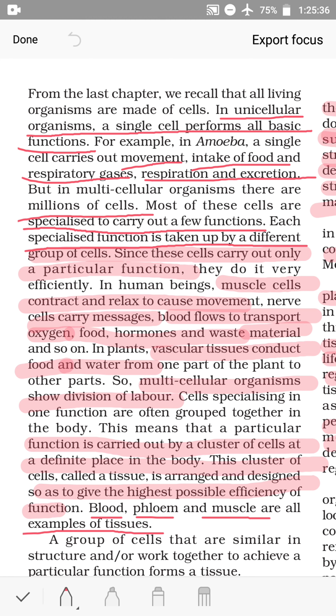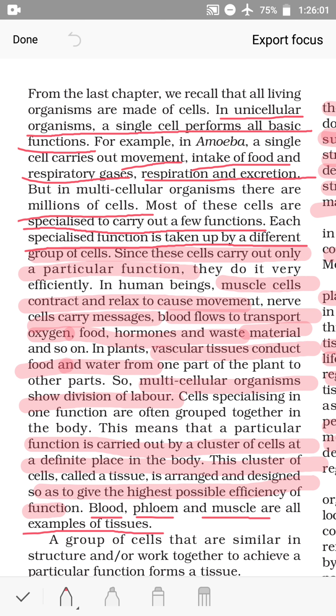In plants, vascular tissues conduct food and water from one part of the plant to other parts. You learnt about this in class 7: conducting tissue or vascular tissue, xylem and phloem, which carry water and minerals and prepared food. So multicellular organisms show division of labor. Cells specializing in one function are often grouped together in the body.